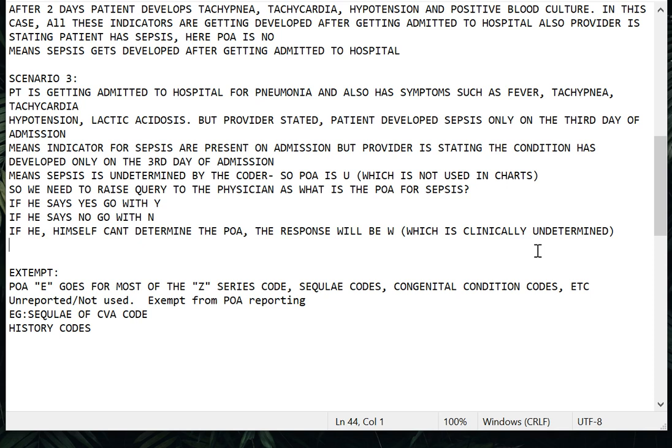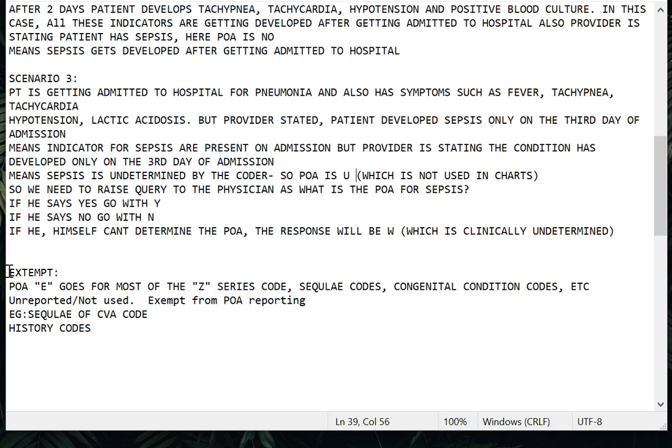So most probably for all the conditions, we'll go with either yes or no. If we are confused, raise a query to the provider. He will reply with yes, no, or W. We ourselves can't use U, or we ourselves can't use W. W belongs to the provider's undeterminable. U belongs to the medical coder's undeterminable, which is not used in the chart. Okay, so this is the scenario of POA.